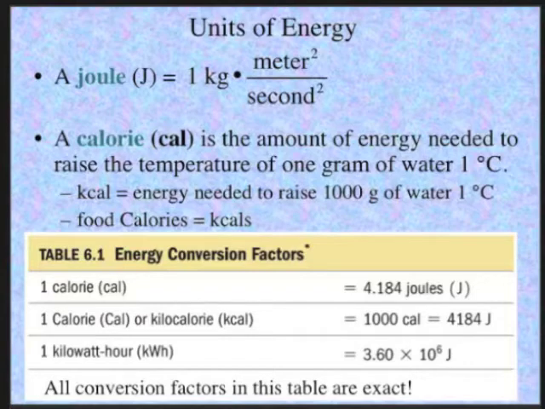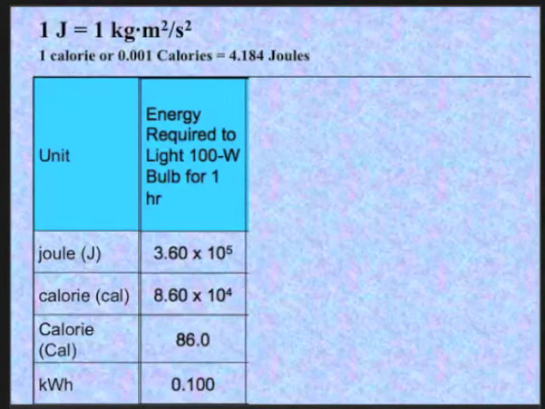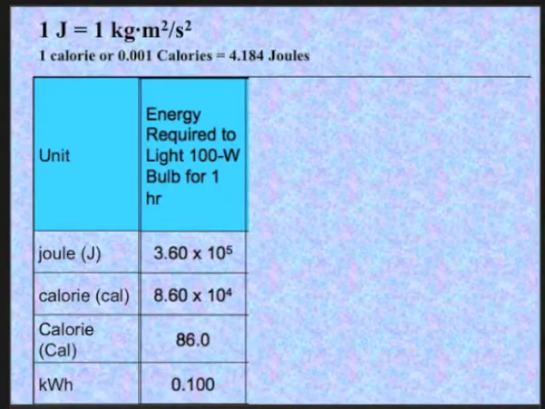1 large C calorie is the same as 1,000 small c calories, and that's 4,184 joules. And a unit of energy for electrical appliances is the kilowatt hour, and that's 3.6 million joules. Now, it might be instructive to do a little energy comparison.